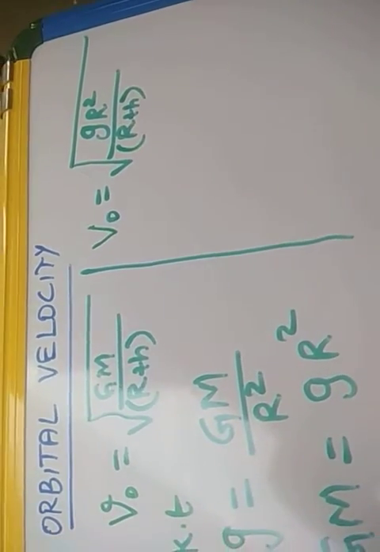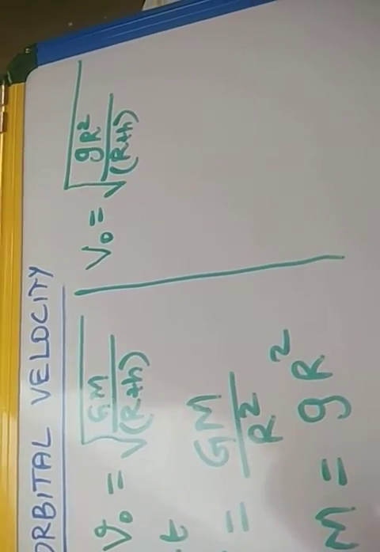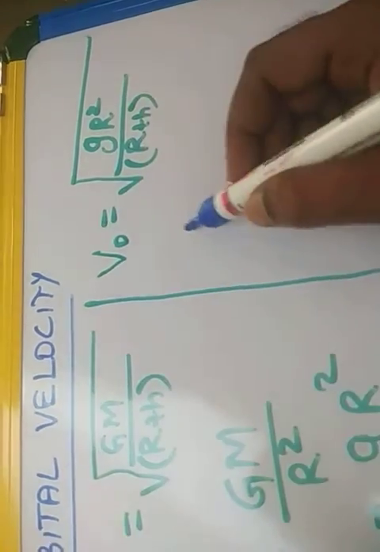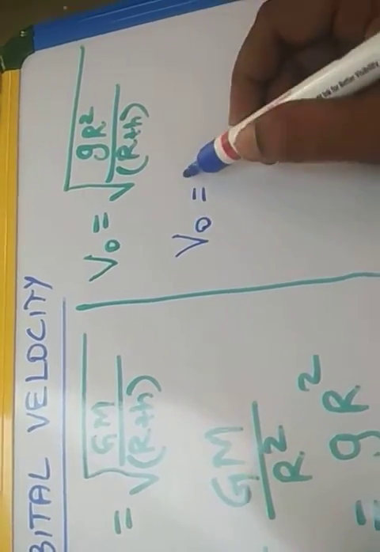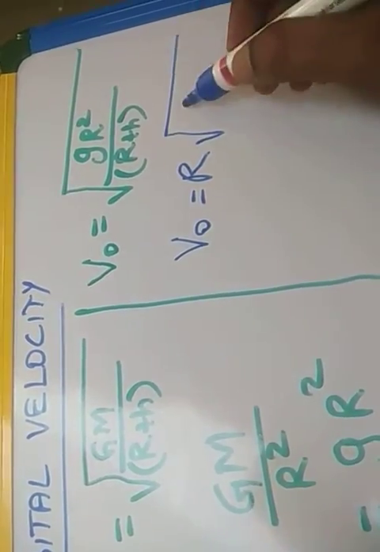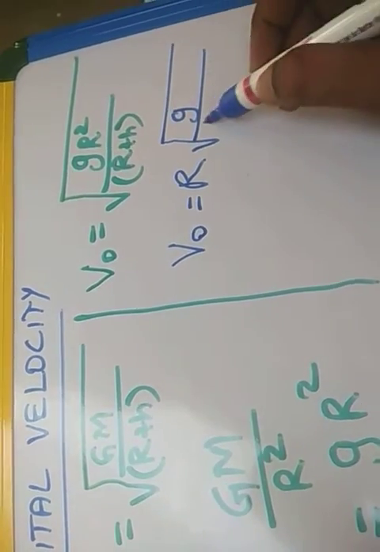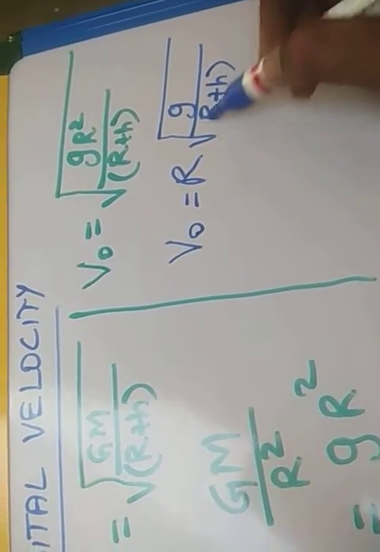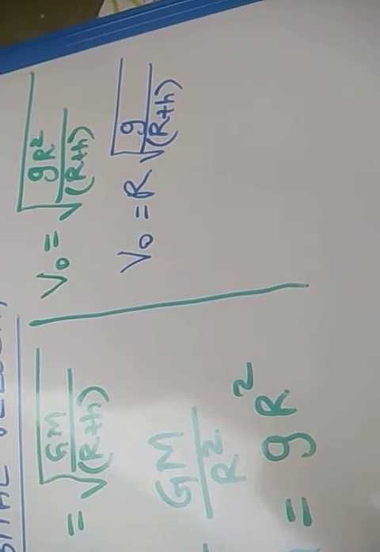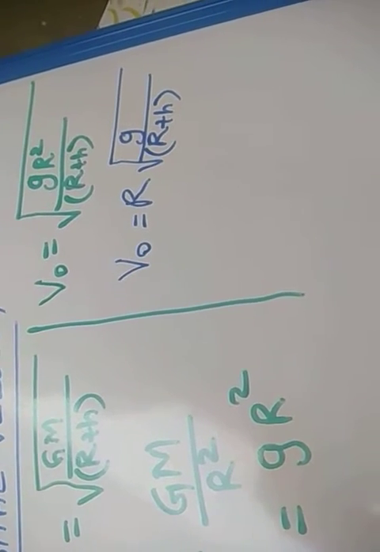So we come to the conclusion. r squared will be taken outside. So V naught is equal to r into root of g by r plus h. So this is the orbital velocity.